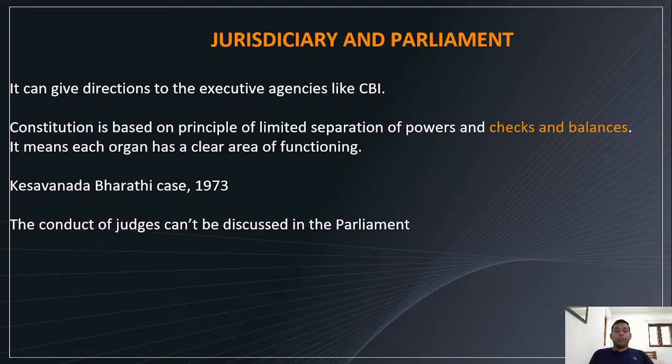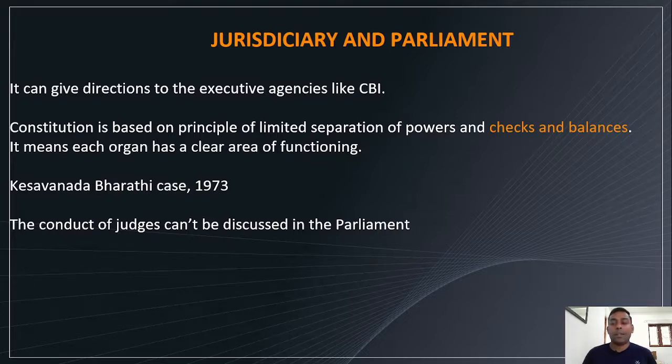Then judiciary and parliament. It can directly give directions to executive agencies like the CBI, the Central Bureau of Investigation, for investigating cases of politicians or bureaucrats on corruption and related cases. The constitution is based on the principle of limited separation of powers and checks and balances.